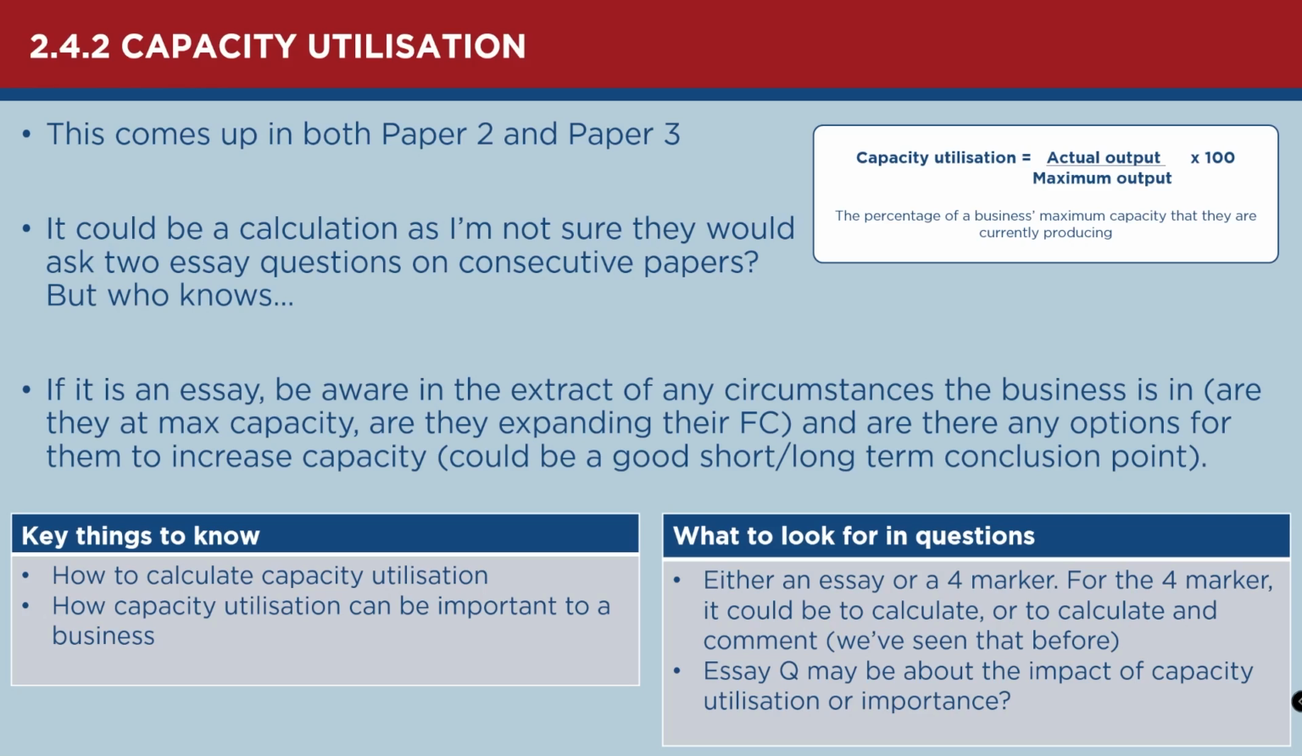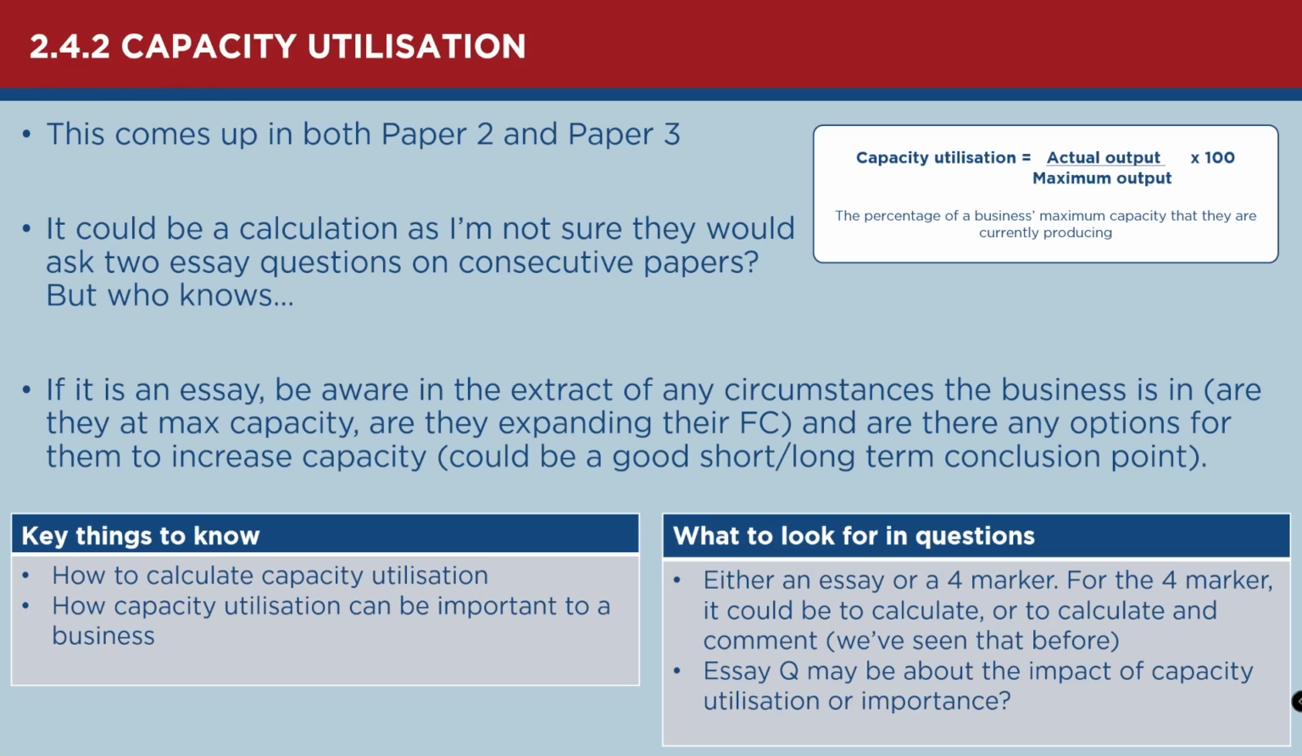Now, the next topic is about capacity utilization. This is an interesting one because this comes up in both paper 2 and paper 3, and it's one of the reasons why I'll wait until after paper 2 to record the paper 3 one, because I'm really interested to see what they do in paper 2, and then I know what they probably won't do in paper 3. You won't get a calculation question on paper 3 because there are no 4 markers. Now, you might get a calculation question that you have to use in an essay, but I do wonder if the fact that it has to be in an essay in paper 3 means that maybe it's a bit more likely to be a calculation question in paper 2. But that's just a guess.